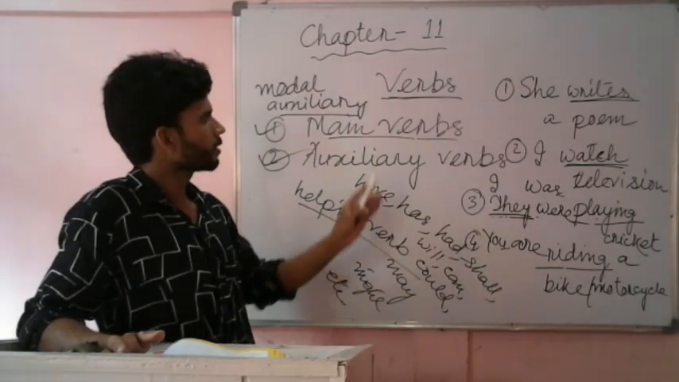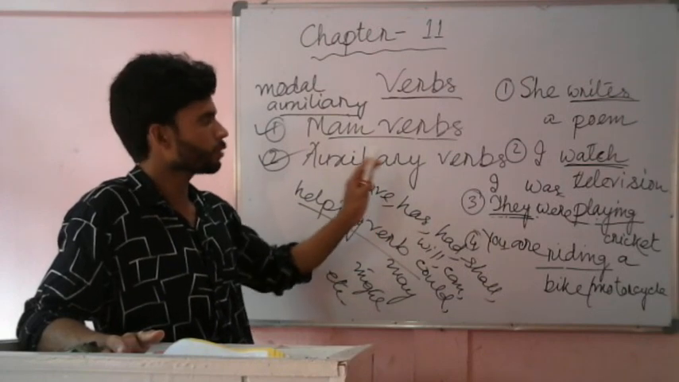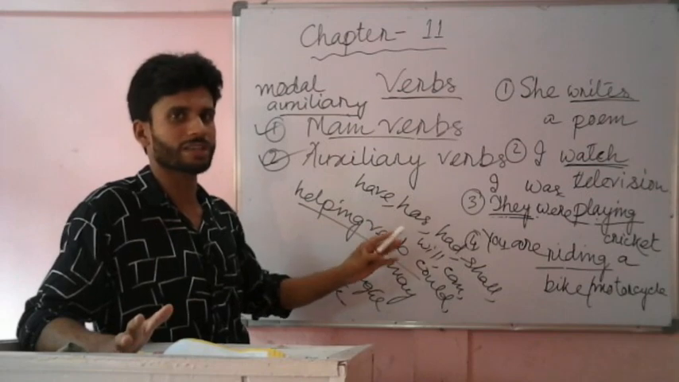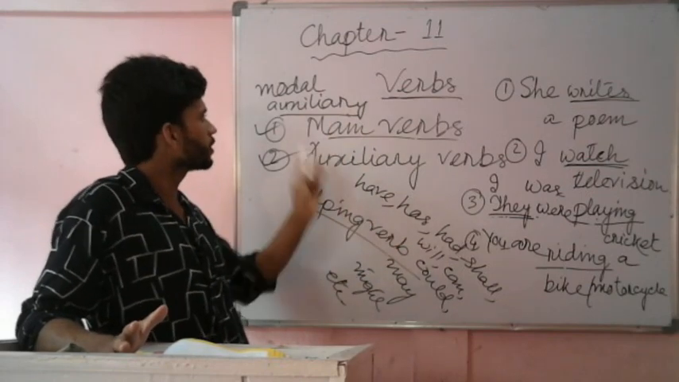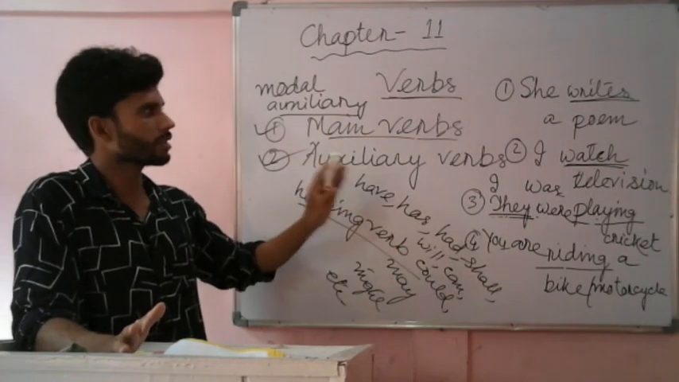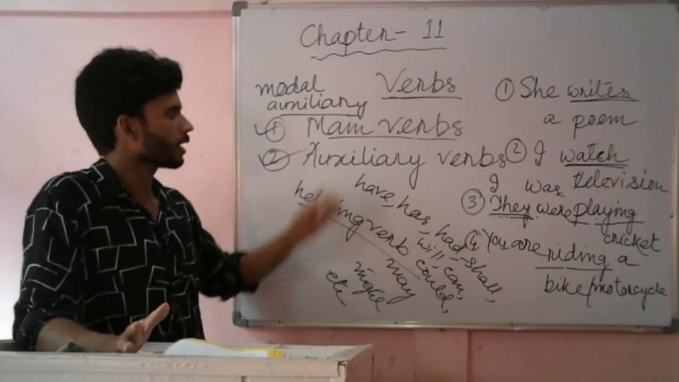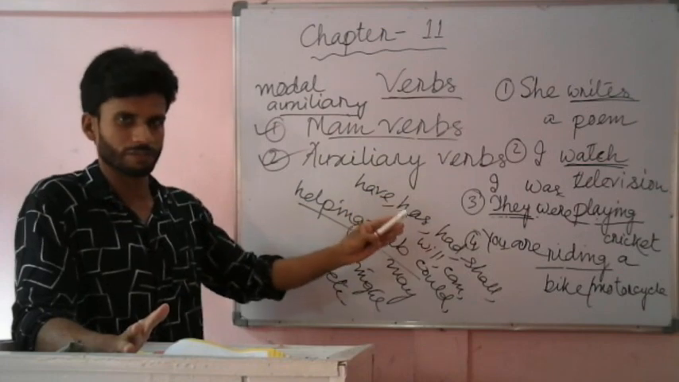So this is all about this chapter, and you should not think that the concept of verb is finished. It is not like that. This chapter is only about these two. The topic of verb is not finished after this discussion. It is about main verbs and auxiliary verbs.